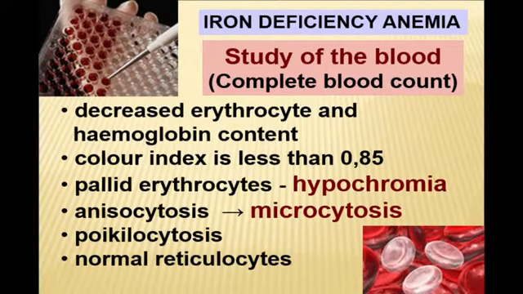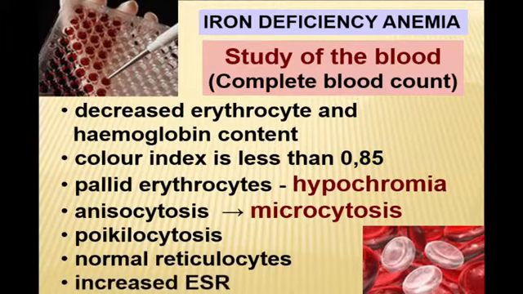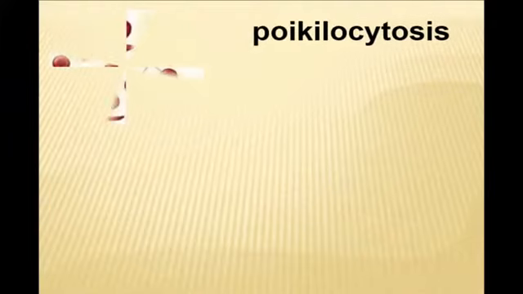Reticulocyte content will be normal because of compensated bone marrow activity, and ESR is increased due to decreased viscosity of the blood. You know that erythrocyte sedimentation rate correlates tightly with blood viscosity. The more liquid the blood, the easier the erythrocyte sedimentation. These are blood indices characteristic for iron deficiency anemia.